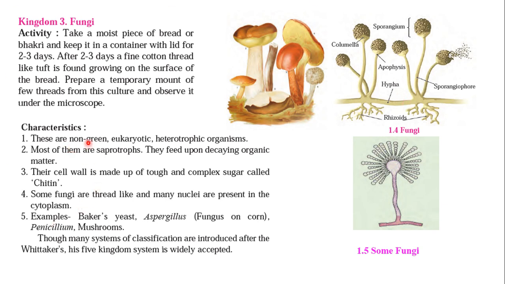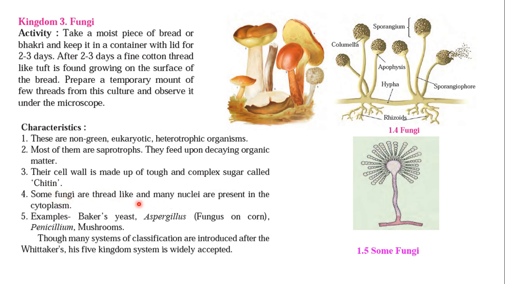Now see the characteristics. They are non-green eukaryotic heterotrophic organisms. Most of them are saprophytes. As you know, saprophytes feed upon decaying organic matter, matter that is decayed or going to be decayed, and on that they feed. Their cell wall is made up of a tough complex sugar, chitin.